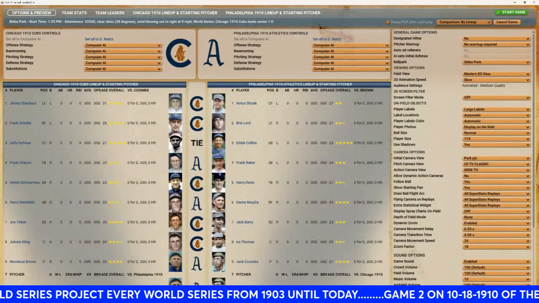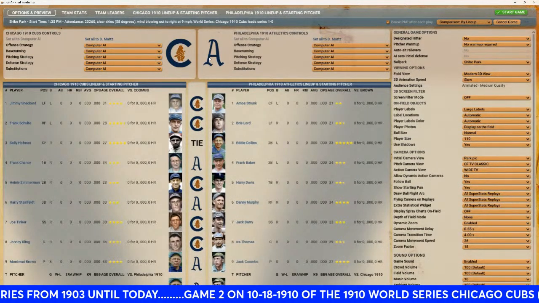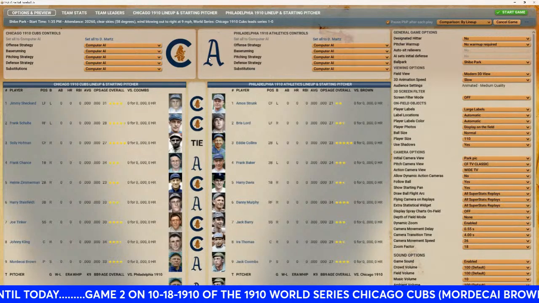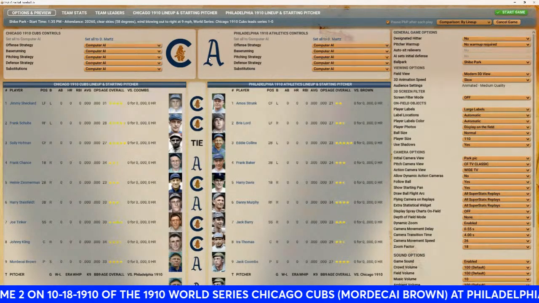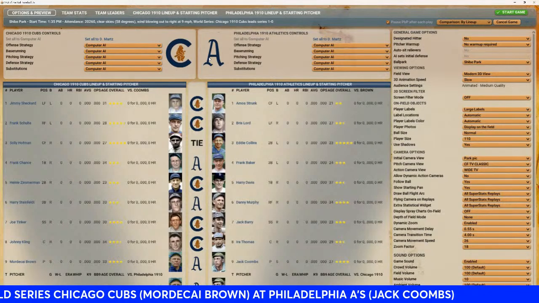Batting sixth, playing third base is Harry Steinfeldt. Batting seventh, playing shortstop, Joe Tinker. Batting eighth on the catching is Johnny Kling. And batting ninth, on the mound for game number 2 for the Cubs, is Mordecai Brown.